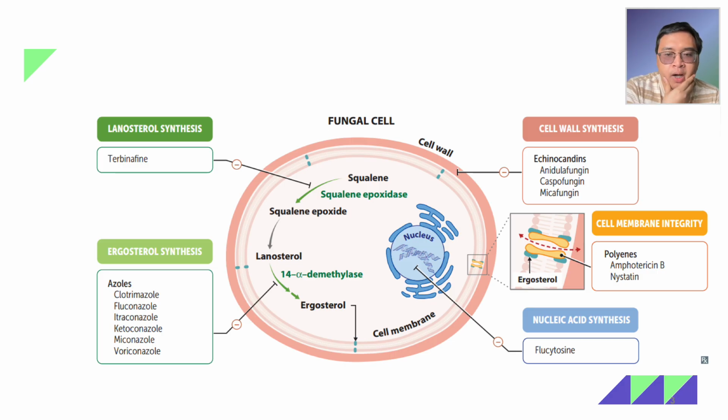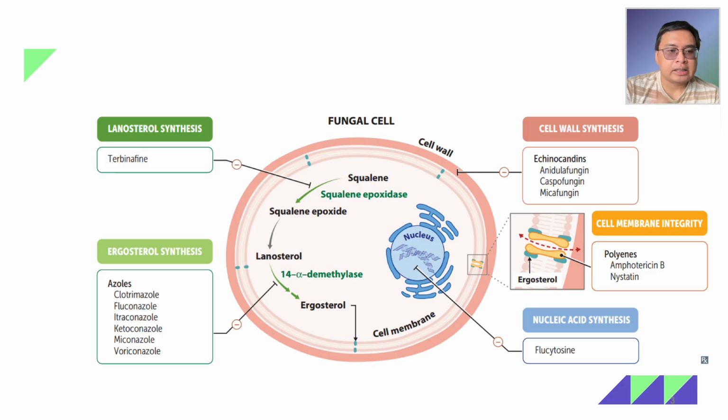Alright. But tingnan nyo yung pathway, no? Na ergosterol synthesis. It starts from squalene, and squalene gets converted to squalene epoxide. Squalene epoxide gets converted to lanosterol, and lanosterol gets converted to ergosterol. So once again, there are two steps that are important in ergosterol synthesis, catalyzed by two enzymes, squalene epoxidase and 14-alpha demethylase. 14-alpha demethylase is the target of azoles, while squalene epoxidase is the target of terbinafine. Alright?